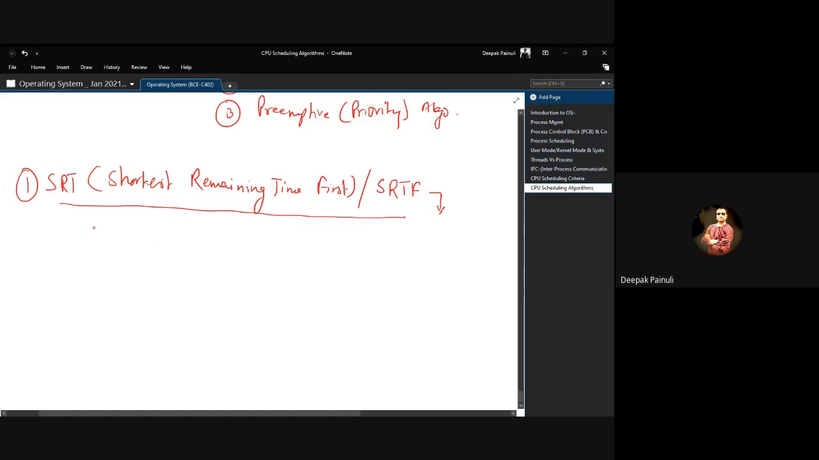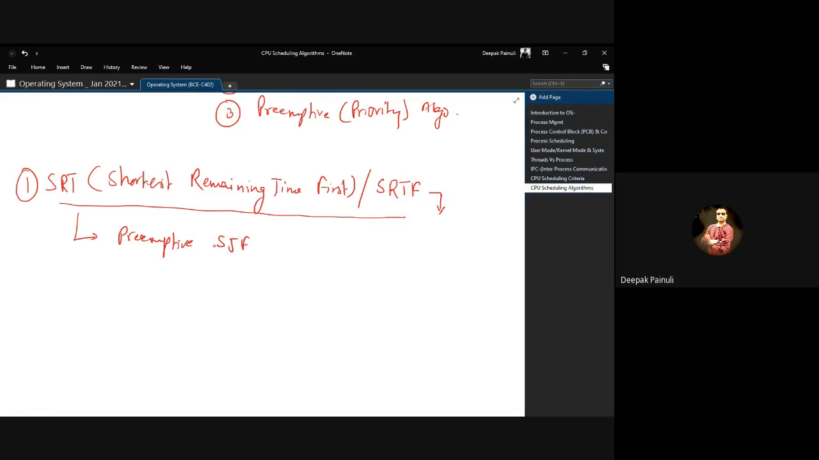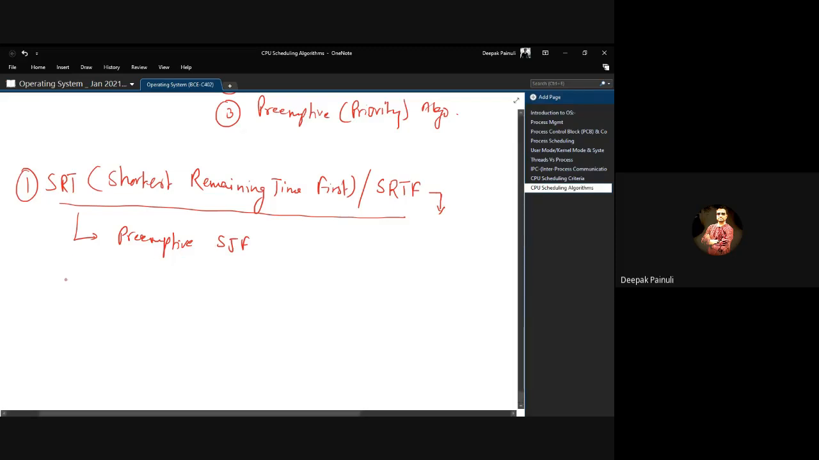What will be the scheduling criteria for this algorithm? It is the same as SJF, but you can address it as preemptive SJF. SJF was non-preemptive, but if we run SJF in a preemptive manner, it will act like SRT, shortest remaining time first, right?